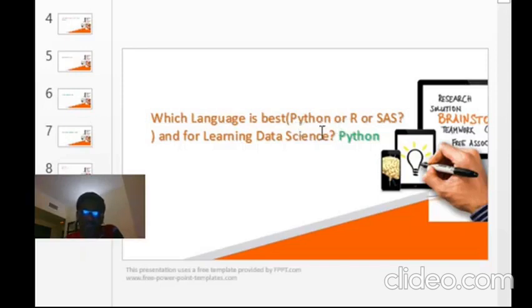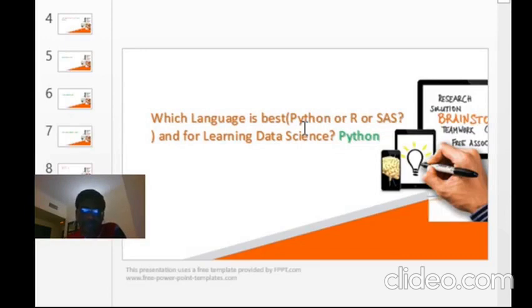If you ask me approximately how many jobs will be there in these fields, for example in SAS, I'm not very sure actually, but I can say that if it is R and Python only, these two, if I assume the R language, I can say that 40% of the jobs will be in R, and in Python, 60% of the jobs will be in Python.